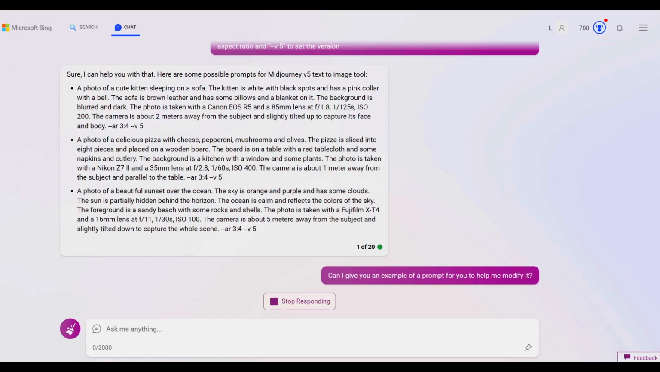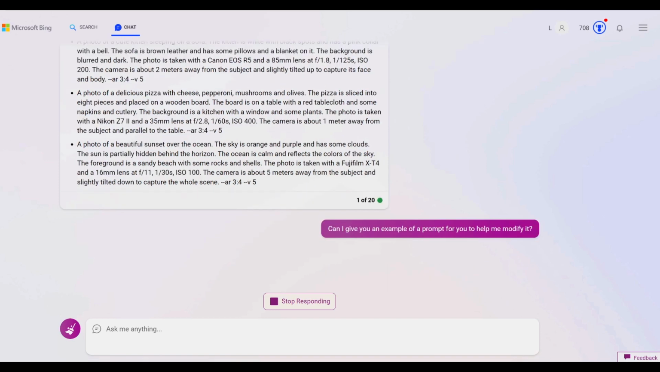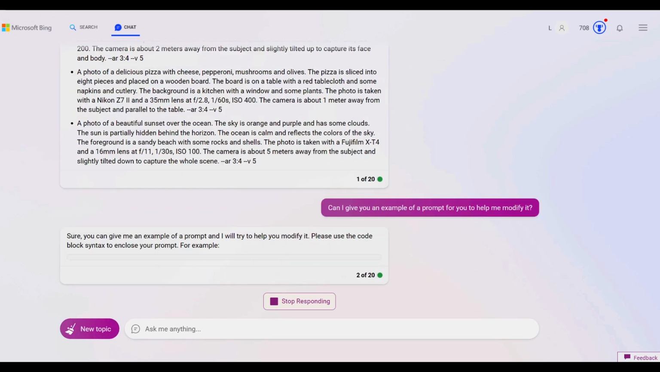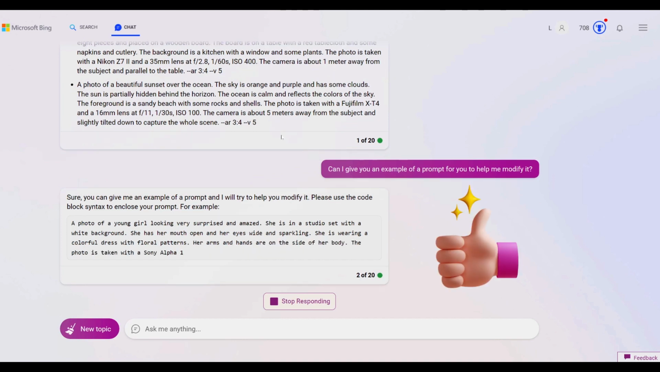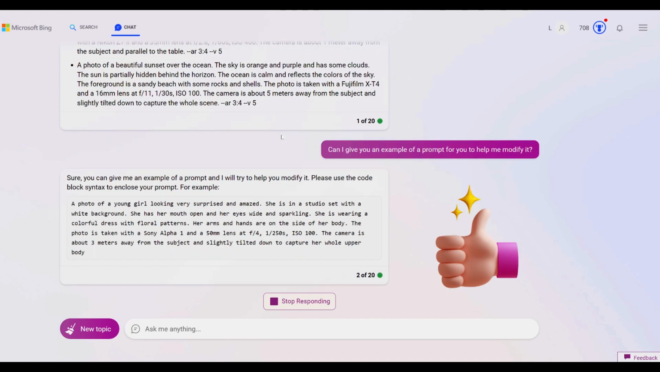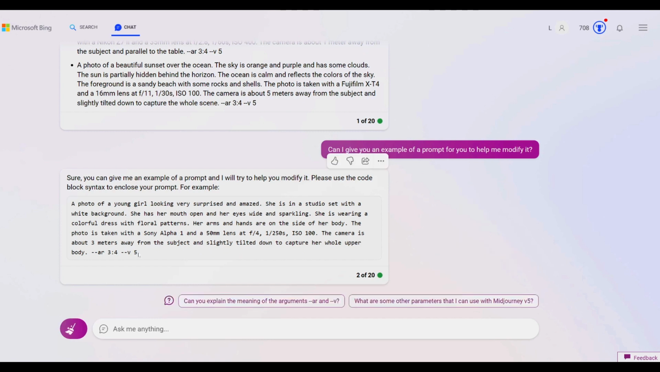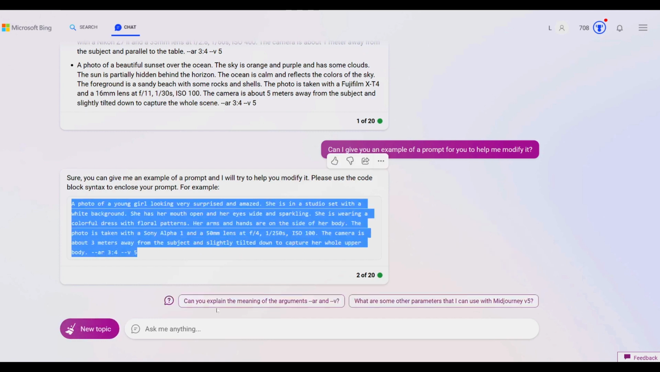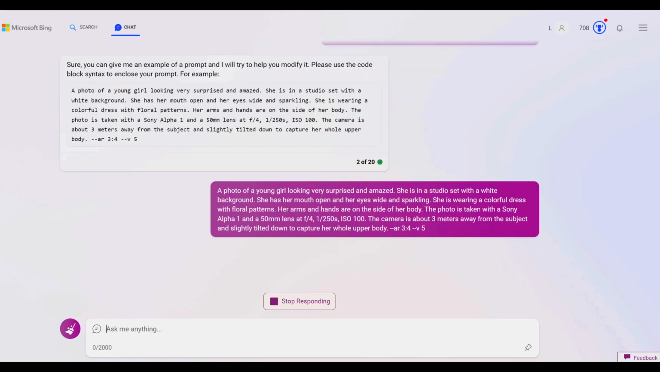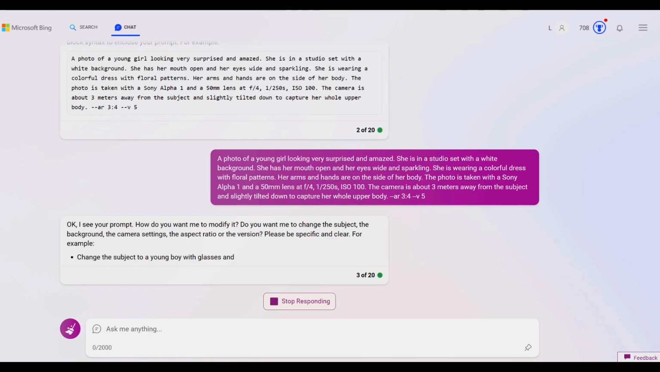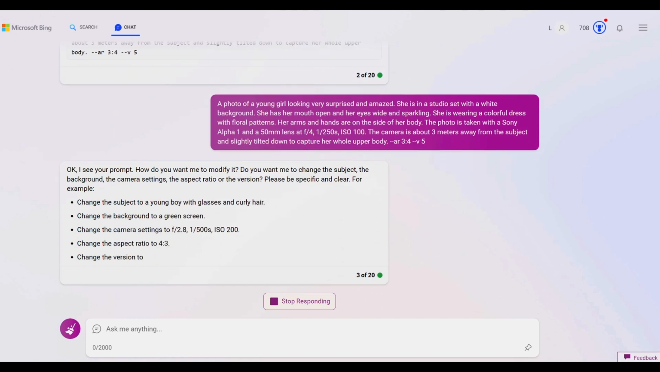If we give it a prompt, will it help us to modify it? Again, you want a positive response from Bing, and in this case, Bing has already written out the prompt that we used as an example for the primer. To keep us on track, I'll copy and paste the same prompt again to reinforce that this is the prompt we'll be working on. And Bing responds by asking what we want to change. That's perfect.